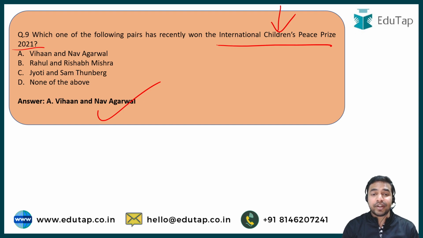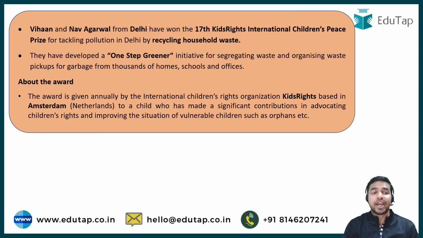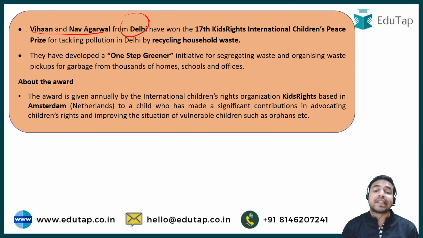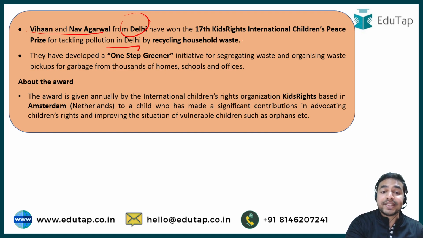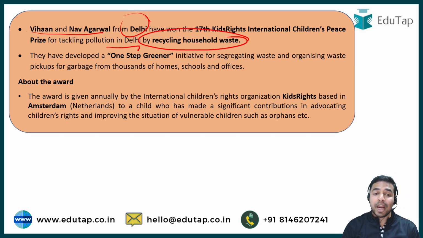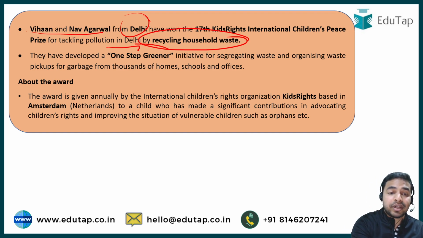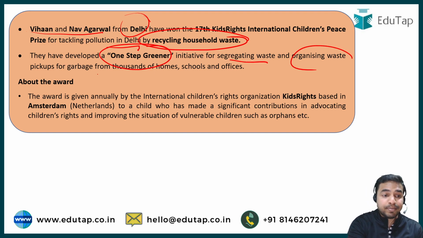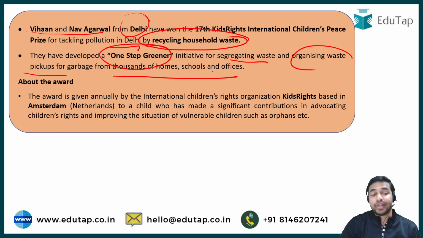And my dear learners, if we discuss this particular question in much more detail, here you can see that Vihan and Nav Agarwal, which belong to Delhi, have won the 17th Kids Right International Children's Peace Prize. And why have they been conferred this particular prize? Because of tackling pollution in Delhi by recycling the household waste. And my dear learners, they have developed a One Step Greener initiative. And under this initiative, they segregate waste and organize waste pickups for the garbage from thousands of homes, schools, and offices. And that's why this pair has been conferred with the International Children's Peace Prize for 2021.